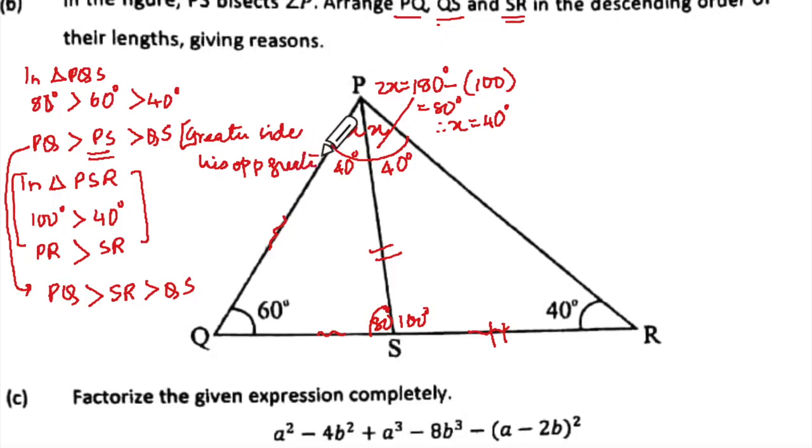So this is the reason. So this will be the descending order. All right, we can write these properly. Leave it.